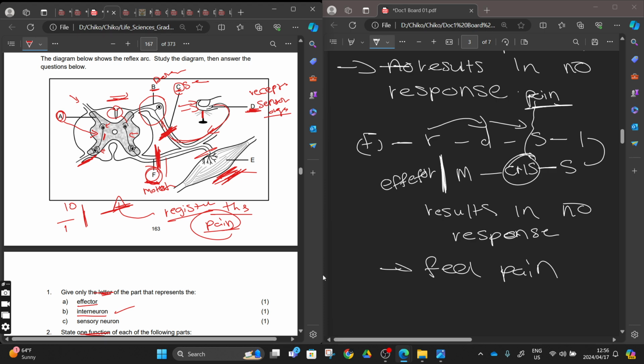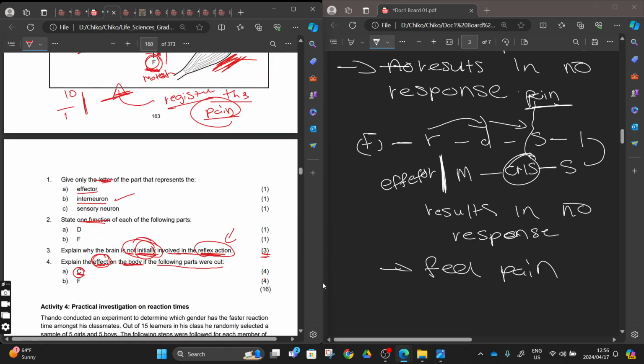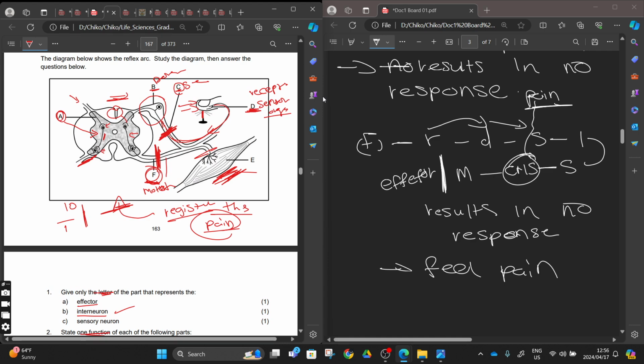I hope you understand this. I hope you can explain this in a simplified manner. And when you are answering this, check the allocation of marks, guys. If they say 4 marks, they will need you to give the whole process, how it's going to happen, if this and this happen. As you can see here, with a cut here, we only have the receptors, and the end result will be here. But with the effector here, this is happening. You are going to feel all this up until you are not going to remove your arm, right?